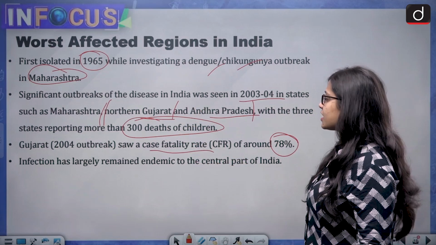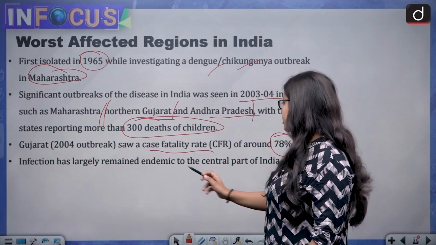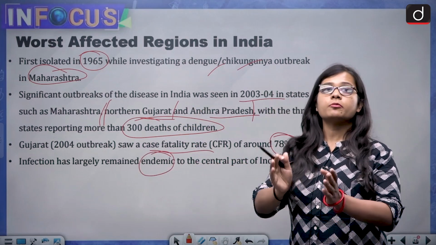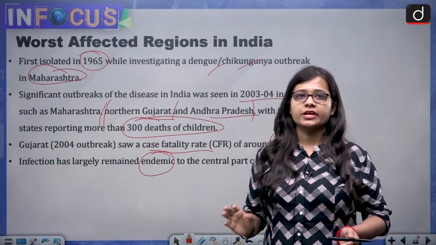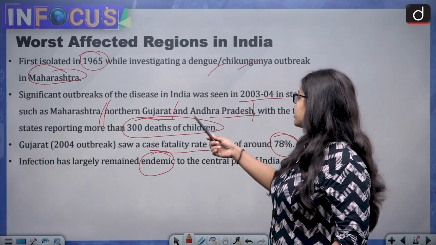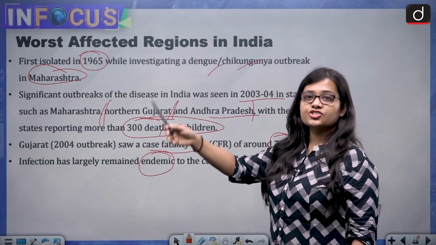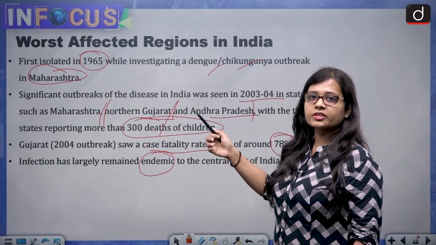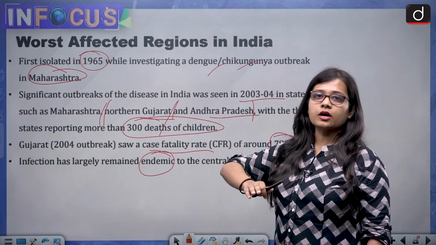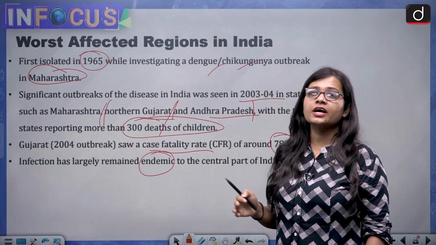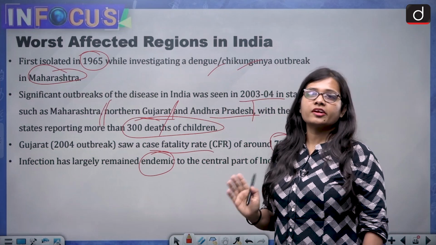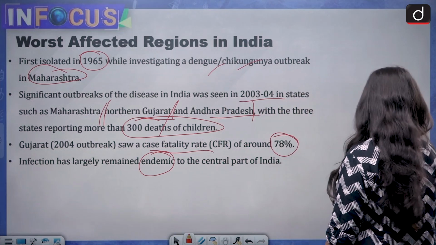Then the infection has largely remained endemic to the central part of India. Endemic to the central part of India means that it basically happens in the central part of India, like for example Gujarat, Maharashtra, Rajasthan, Andhra Pradesh. It is not extreme southern India or extreme northern India, extreme eastern or extreme western India. No, it is endemic to the central part of India.